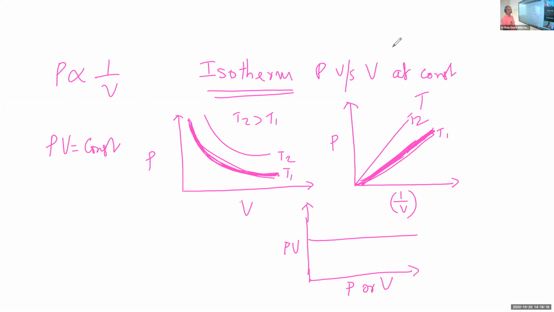So we can represent Boyle's law graphically in three ways. One is the graph like this, or a straight line graph that is obtained by plotting 1 by P against 1 by V, which passes through the origin, or you will get PV against P or V, which is again a straight line parallel to the pressure or volume axis. And all these three are the graphical representations of Boyle's law.